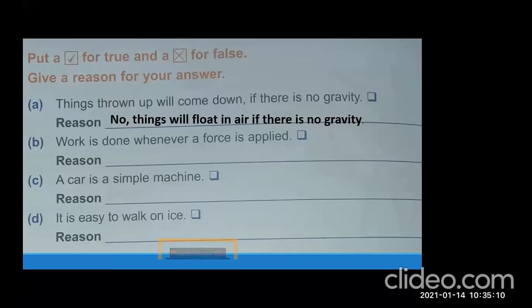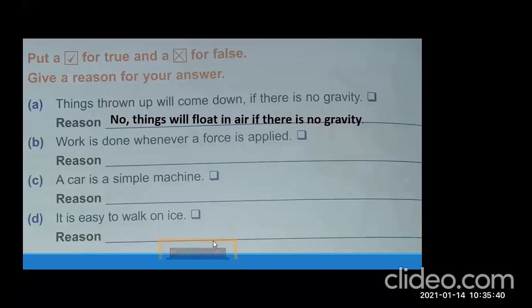B. Work is done whenever a force is applied. Now, who is going to tell me? Raise your hands. Let me ask anyone. I'm going to ask Savera Kamran. Savera Kamran, work is done whenever a force is applied.